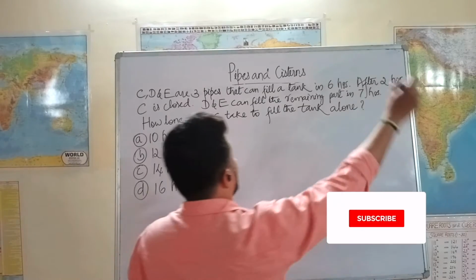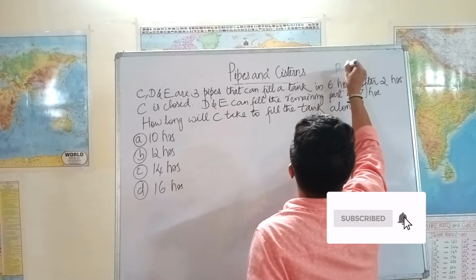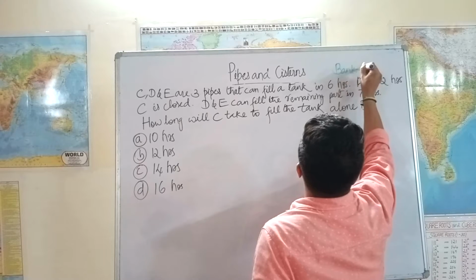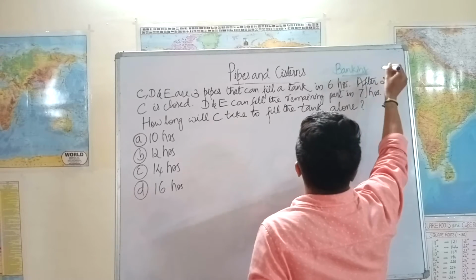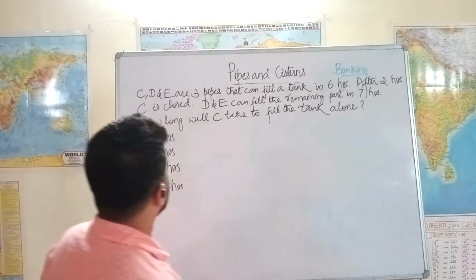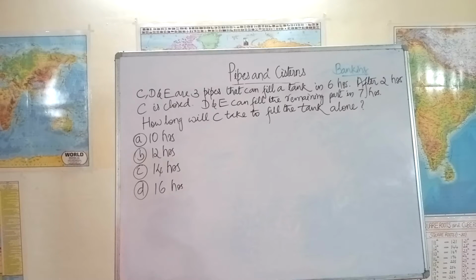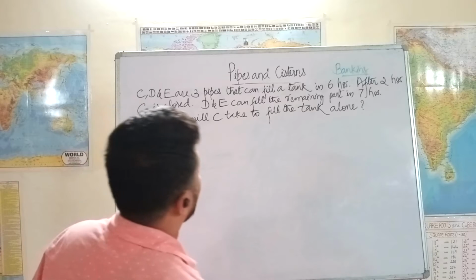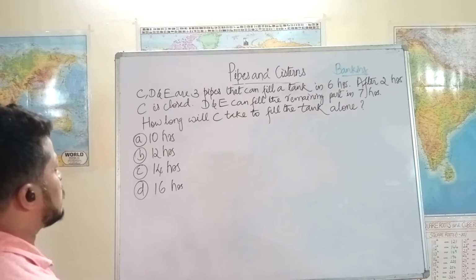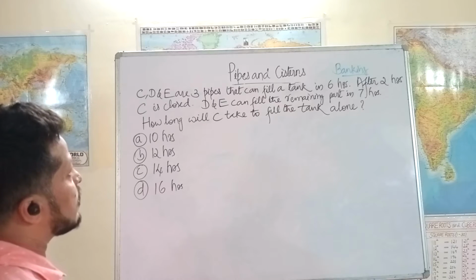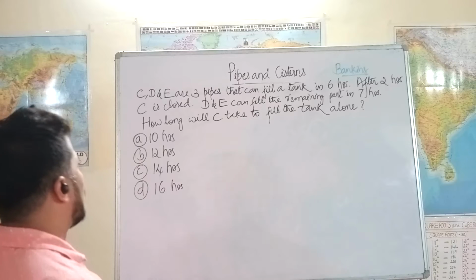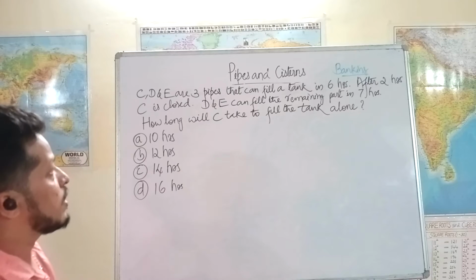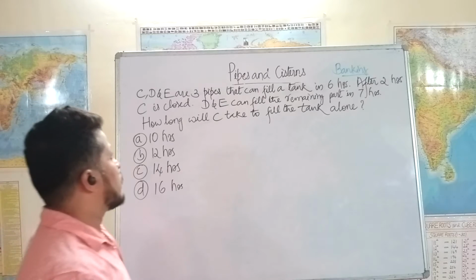Okay, we have a banking question. C, D, E are three pipes that can fill a tank in 6 hours. After 2 hours, C is closed. D and E can fill the remaining part in 7 hours. How long will C take to fill the tank alone?